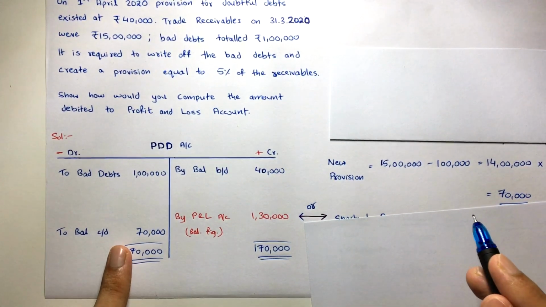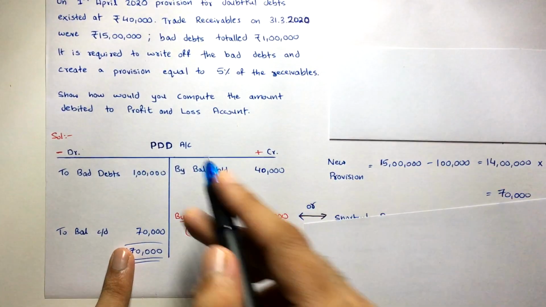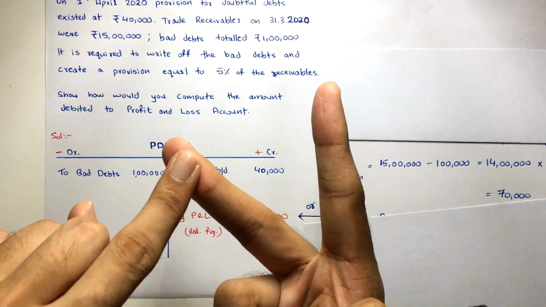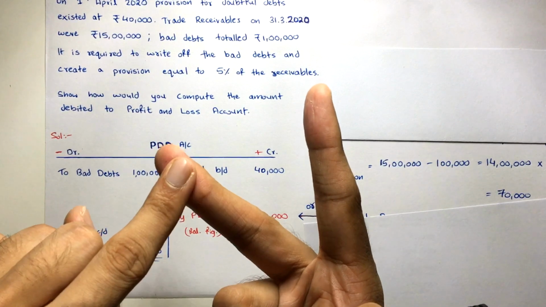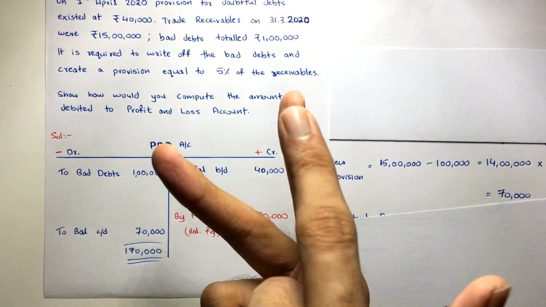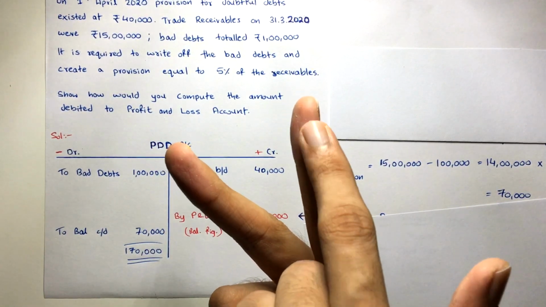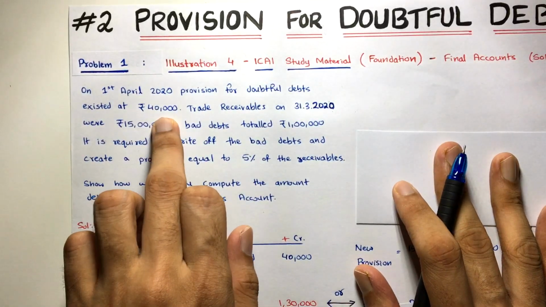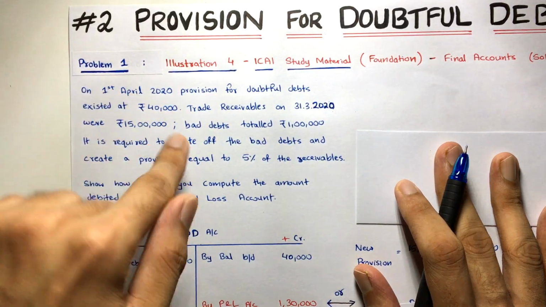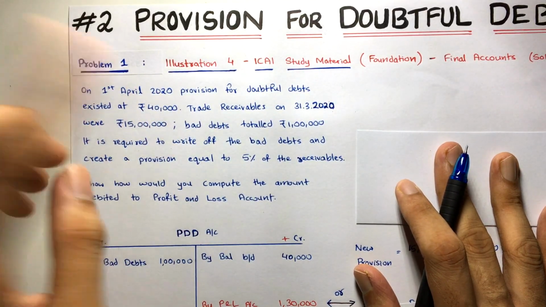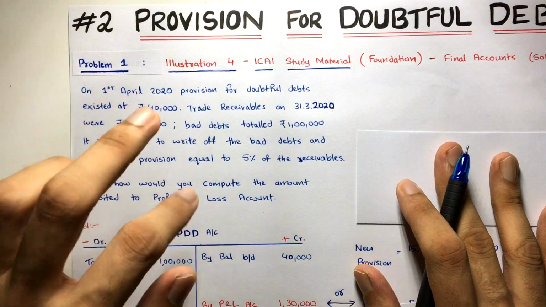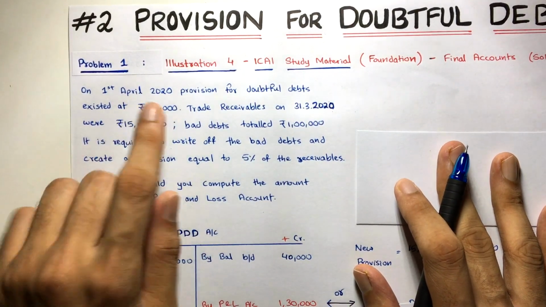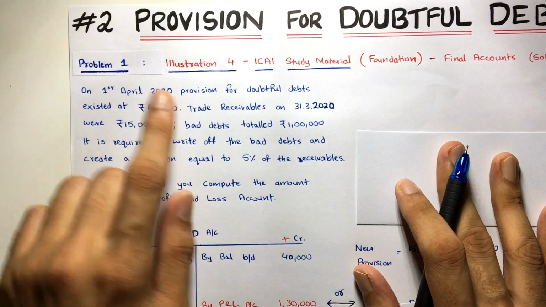And then of course, why did we create the PDD account? Two reasons. The first is recording the loss, recording the anticipated loss to be exact. And the second is to write off the bad debts if it happens in the next year. So this 40,000 was created in the previous year and it came into this year. It will be carried forward. Always remember, provision is always carried forward. It doesn't finish. So this 40,000 will be used now to write off the bad debts.